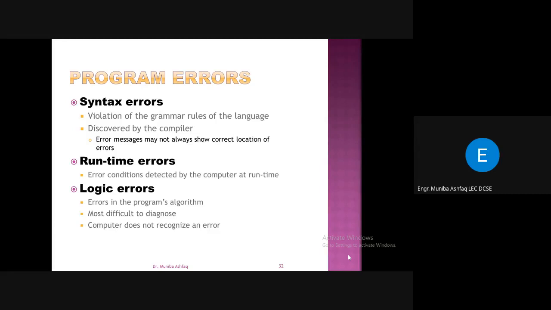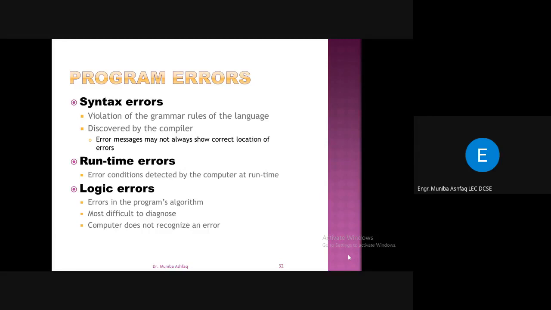It might not tell you that at line number 5, let's suppose, you made a syntax error, for example not appending a semicolon. So if you have a syntax error, your program will not even compile. You will get an error.